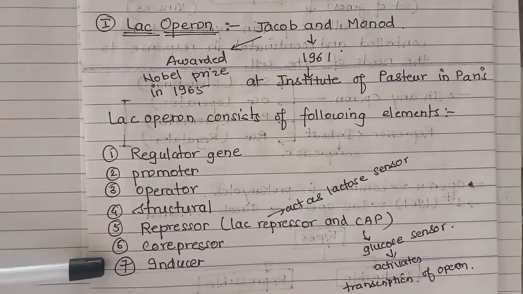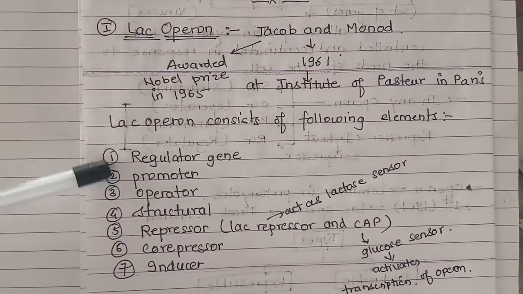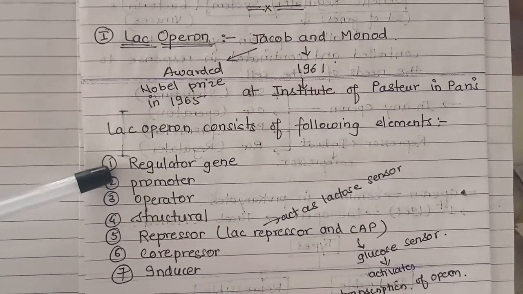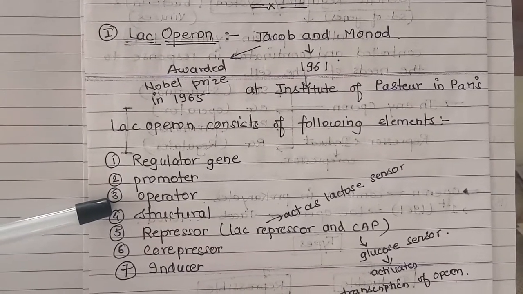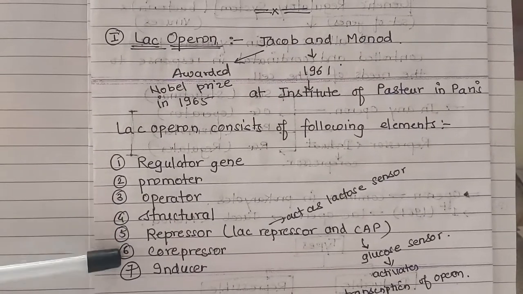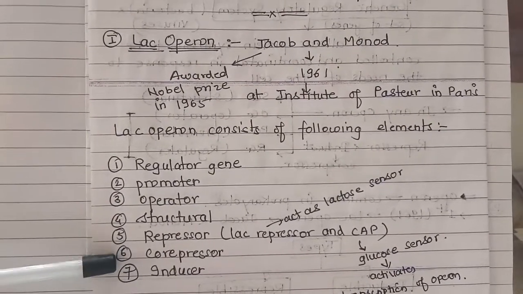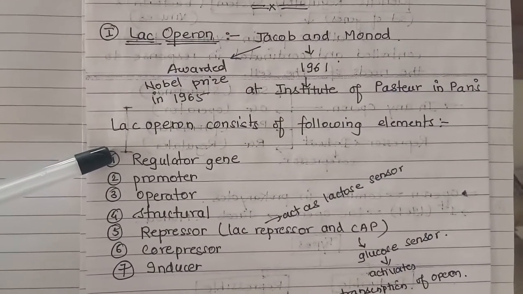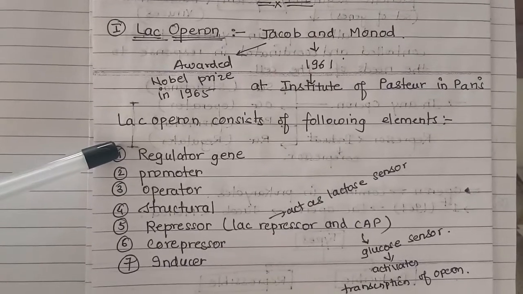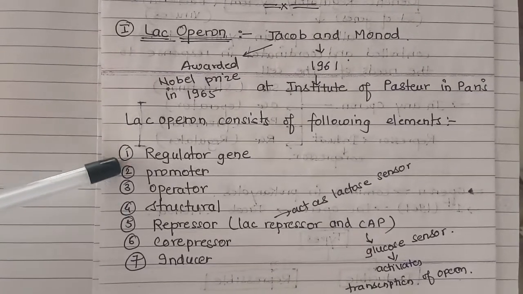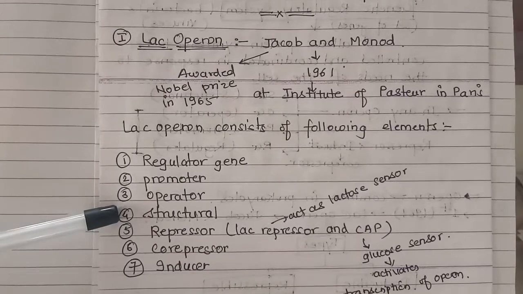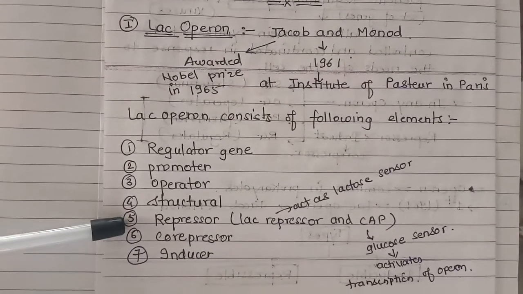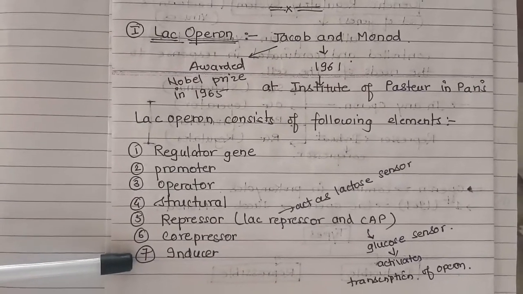Now, to start with the detail of lac operon, first we will discuss these four genes which are present in lac operon, and for regulation of lac operon, these bottom three elements are important. That means, for the structure, that is what things are present in lac operon, we will study these first four genes in detail, and how lac operon is regulated, for that we will study these bottom three things. Fine.